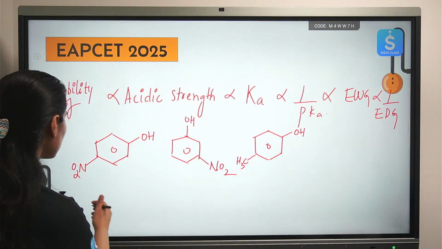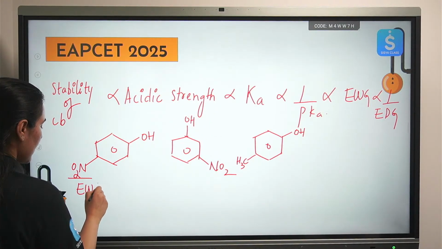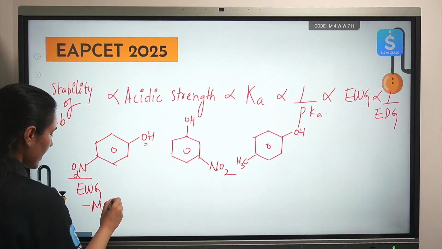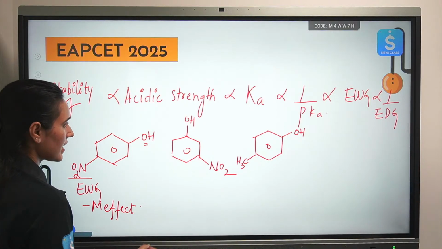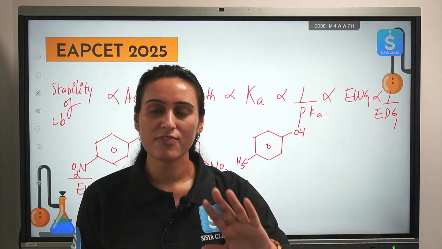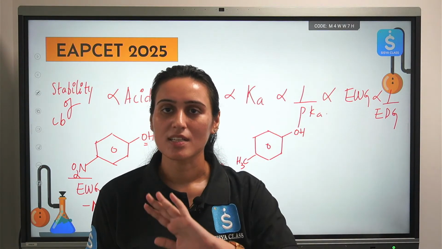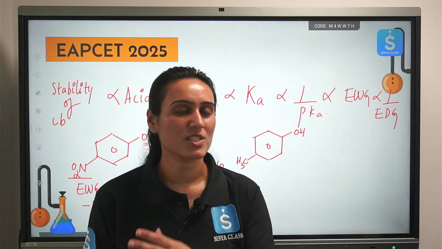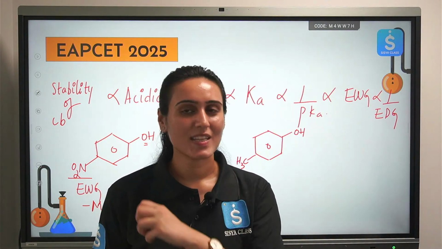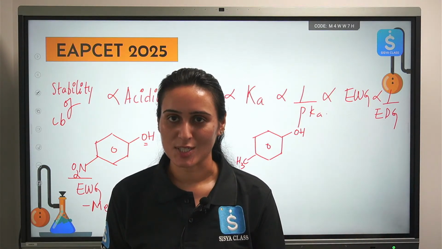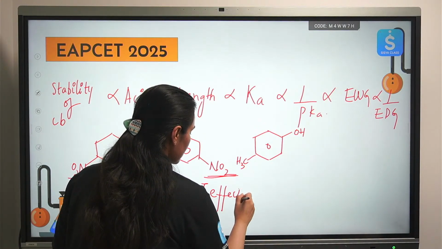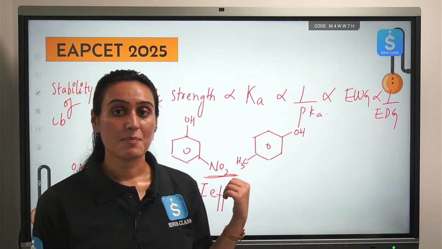Okay. So, is NO2 an electron withdrawing group? Yes, it is. It is present at para position to your hydroxy group. So, it will exert minus M effect. Correct. What about this one? This is present at meta position. So at meta position, there is no mesomeric effect. Please don't apply mesomeric effect at meta position. Only inductive effect is present at meta position. So here we have only minus I effect. That is also okay. At least it is electron withdrawing, but not as strong as the para-nitro group.